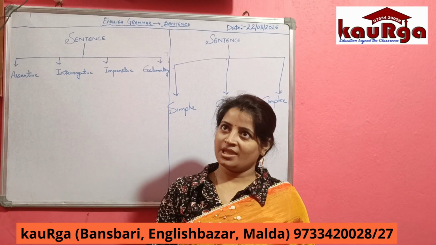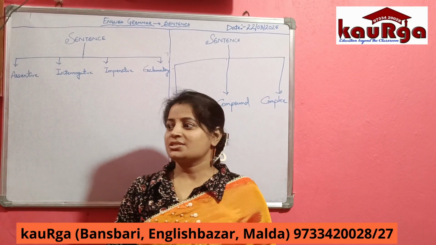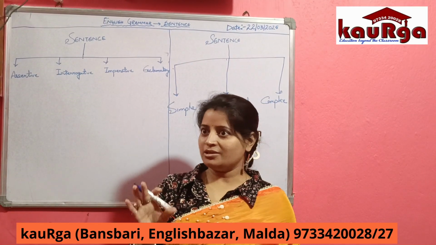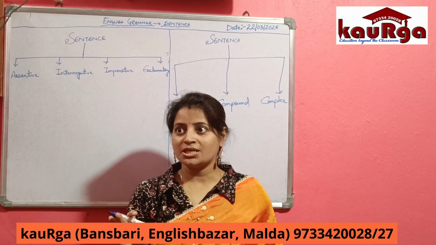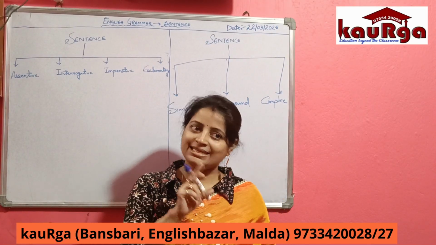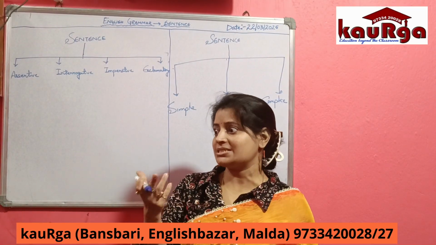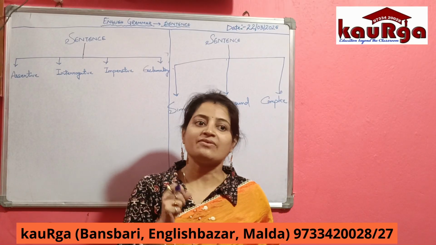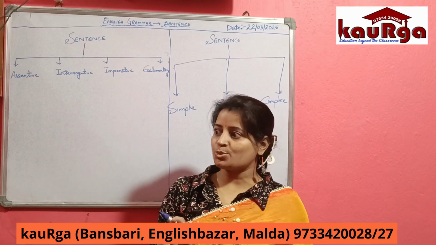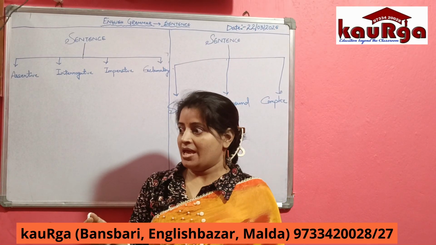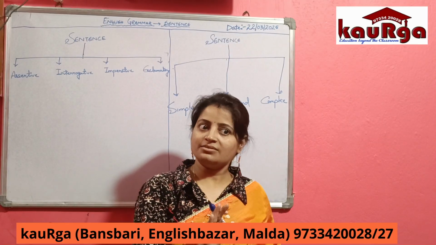He is a boy. Alright. So, he is a boy. Here, we are getting how many words? Suppose we are getting 4 words. And these 4 words are arranged in such a way that it's making sense. It's giving us a meaning, right? And that is why, when we are getting a meaning, we can say that it's a sentence.